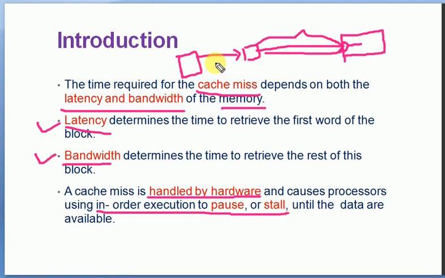So if the data is not available within the cache memory, the currently executing instruction will be under stall. It has to wait until the data is available from the primary memory. So normally if a cache miss occurs, there is a chance of having a stall.